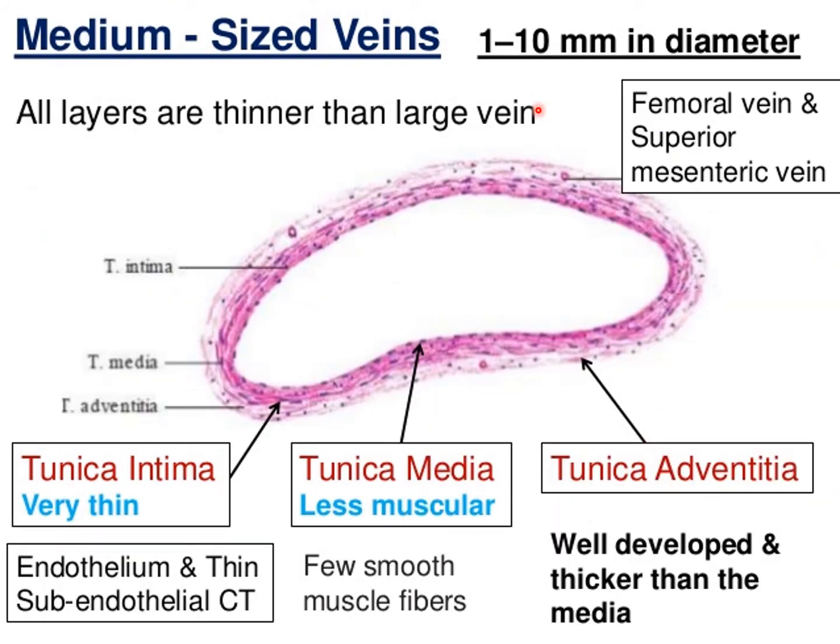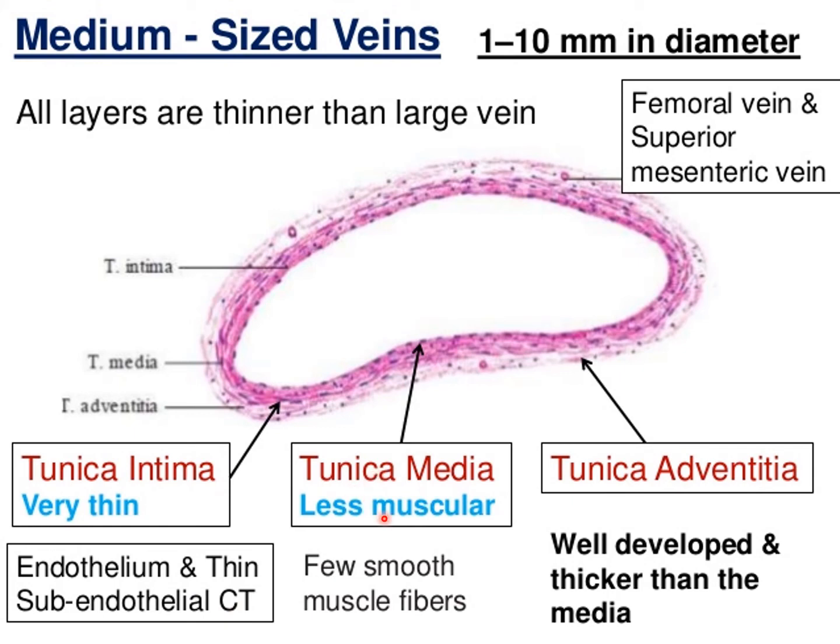Medium sized veins are 1 to 10 mm in diameter, for example the femoral vein and superior mesenteric vein. So all layers are thinner compared to the large vein: tunica intima, tunica media and tunica adventitia. Tunica intima has a very thin endothelium and thin subendothelial connective tissue.